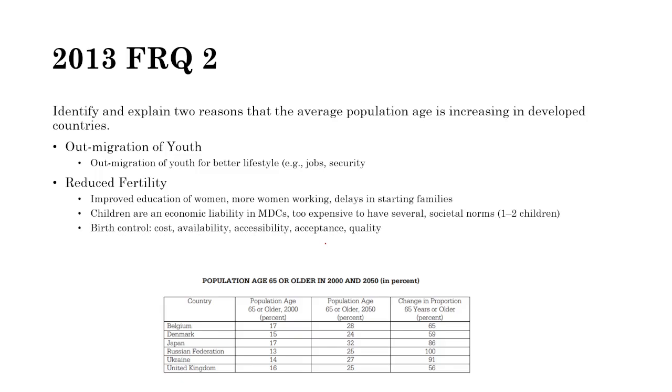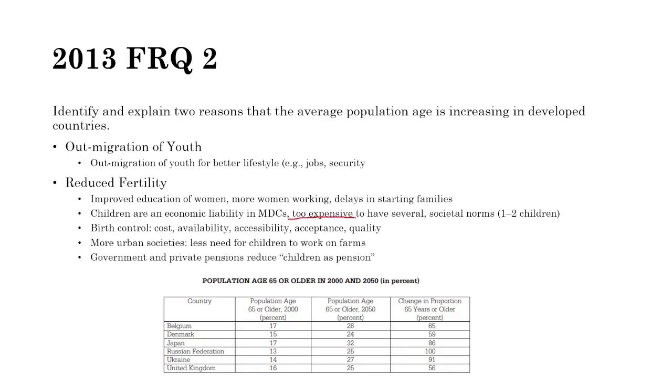Birth control is also more available, more cost effective, more accepted, and of a higher quality in developed countries as well. More urban societies reduce the need for children to work on farms. This also contributes to the too expensive part because urban cities are expensive to live in. And there's also government and private pensions reducing children as pension. That's not something I would expect you to write on the AP exam. Any of these things, actually, because these are the ones we've talked about so much. But this one does exist, and that's why they include it.